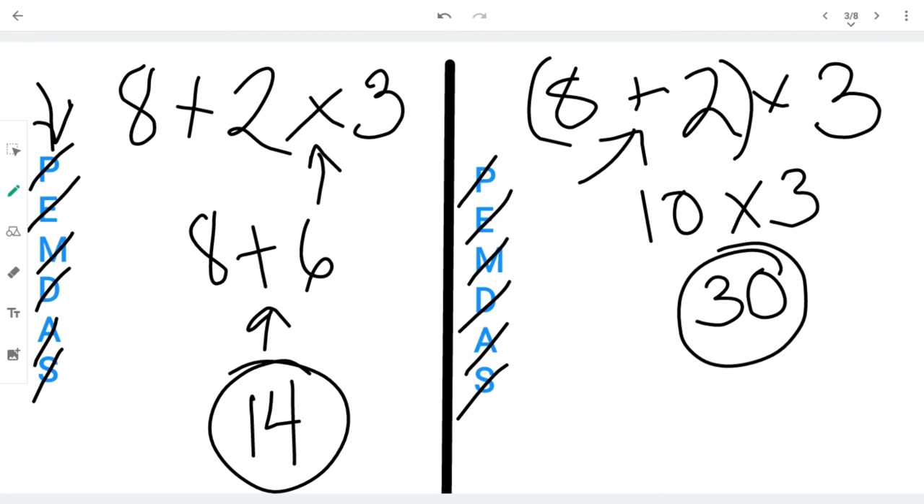The answer is 30. As you can see, because of the order of operations, our answers can look completely different. So that's why it's really important that you don't ignore parentheses or exponents. When you see them, they must be done in the correct order. If I were to do the multiplication first, I would get 14. If I do addition first, I would get 30. That's a very big difference.